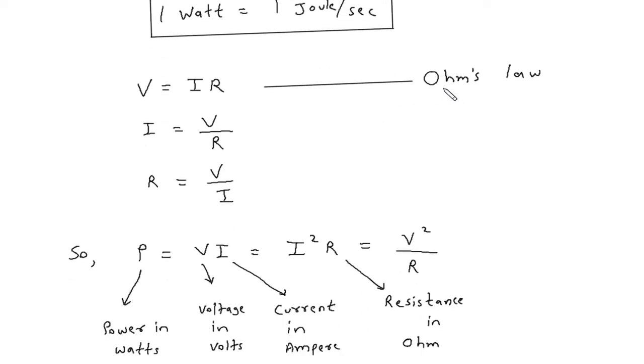According to Ohm's law, V is equal to IR, where V is the voltage in volts, I is the current in ampere, R is the resistance in ohm. So from this we get I is equal to V by R, or R is equal to V by I.